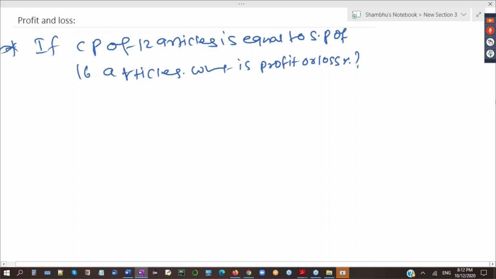Question is, if CP of 12 articles is equal to selling price of 16 articles, then what is the profit or loss percent?